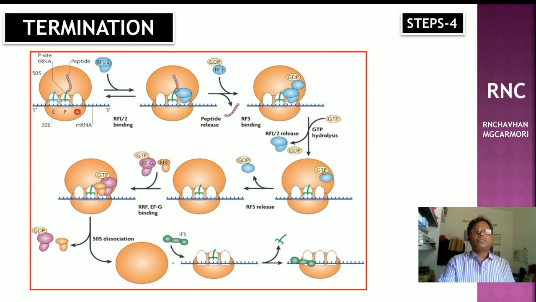In the case of eukaryotes, only one releasing factor causes dissociation, but in the termination of translation in prokaryotes, three factors are responsible, that is releasing factor 1, releasing factor 2 and releasing factor 3.